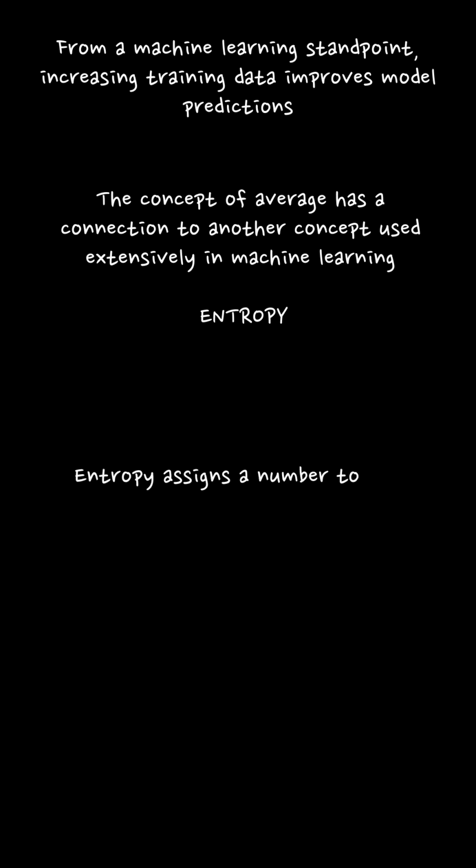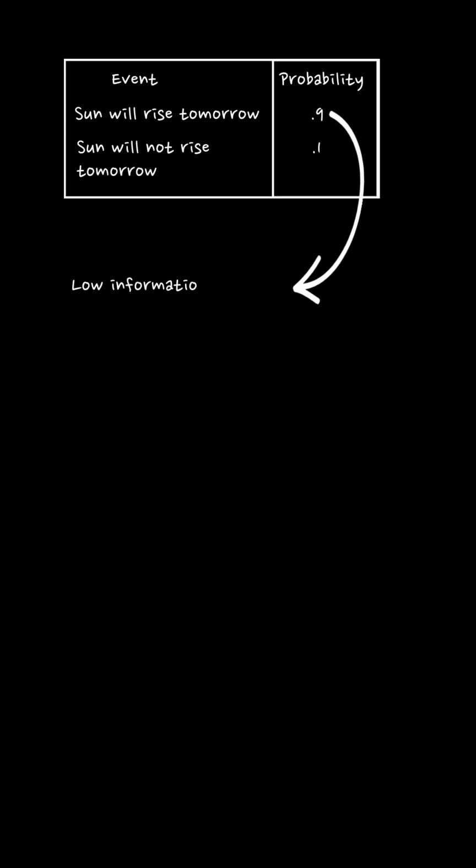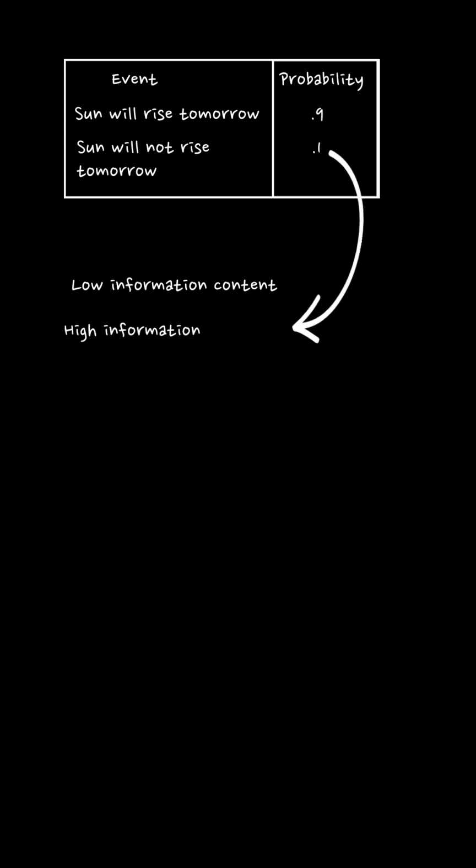Entropy quantifies the information content in an event. That is, entropy assigns a numerical value for the information content in an event. For example, consider the probability distribution made up of two events: sun will rise tomorrow with probability 0.9, and sun will not rise tomorrow with probability 0.1. The information content in the event sun will rise tomorrow is very low because we already know it will. On the other hand, if someone told us sun will not rise tomorrow, that would surprise us, even if we may not believe it. Entropy essentially captures this intuition.